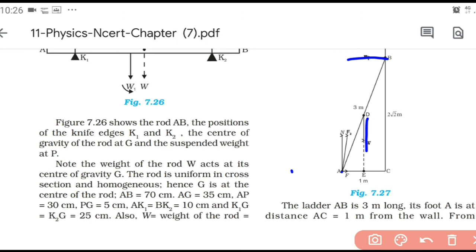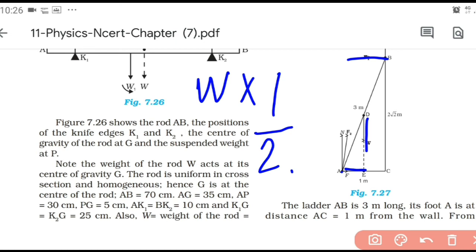So 20 into G, or we write W into the perpendicular distance from the fixed point, that is point A, to the line of action of W. It is half of that 1 meter, so it will be 1 by 2. So torque due to W is W into 1 by 2.